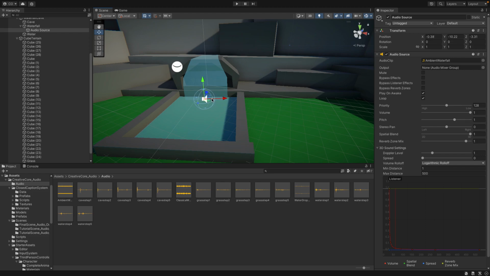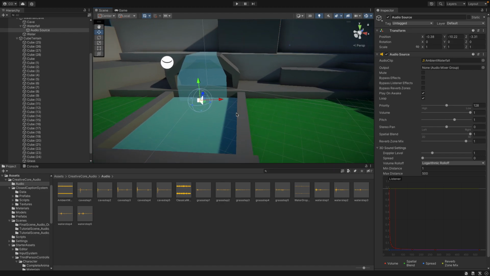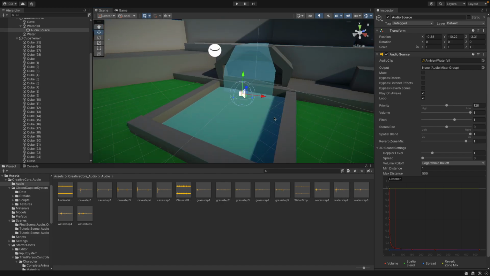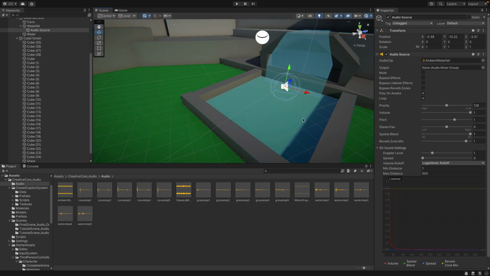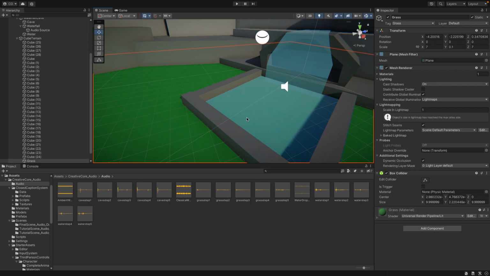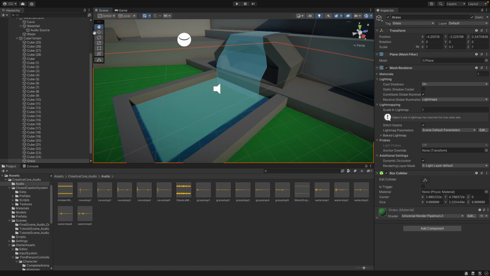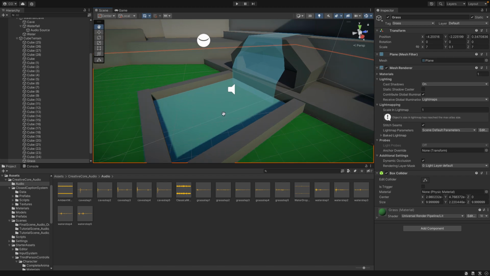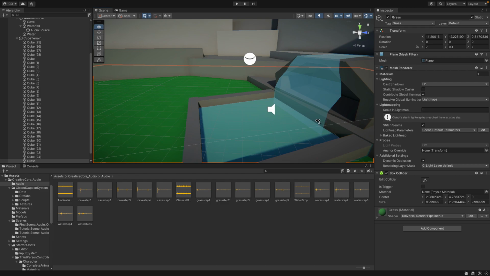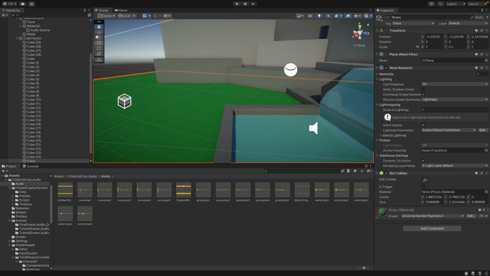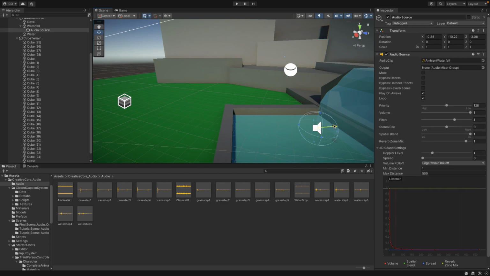And then we want to rotate one more time. I'm just going to move it a bit back to be where the cave hits the waterfall.